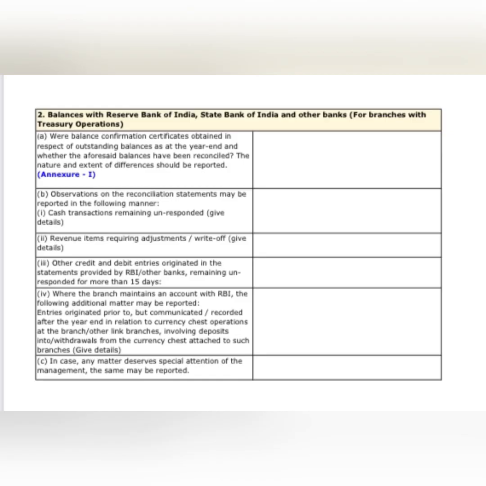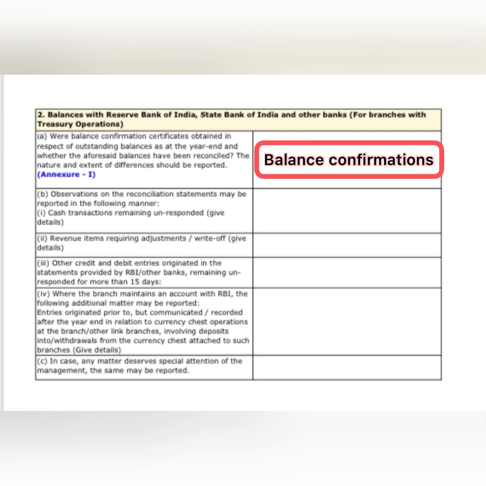The second point in LFAR talks about the balances with RBI, balances with SBI and other banks. Under this, the first question asks about the balance confirmation and their reconciliations. अब इसके लिए आपको बैलेंस शीट से चेक करना पड़ेगा कि ब्रांच में इंटर ब्रांच अकाउंट्स है या नहीं. In case the branch has such accounts appearing in its balance sheet, then you need to ask for the balance confirmation certificates from the bank manager. अगर बैलेंस confirmation certificates tallied नहीं हैं, तो हमें उनके reconciliations भी लेने हैं.